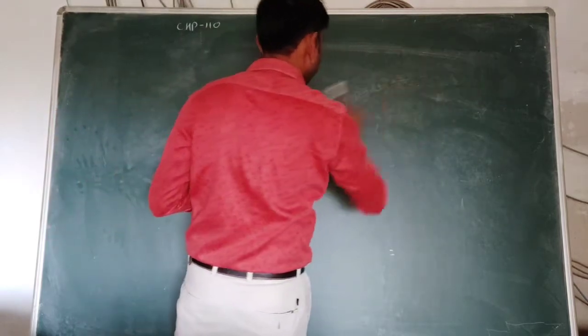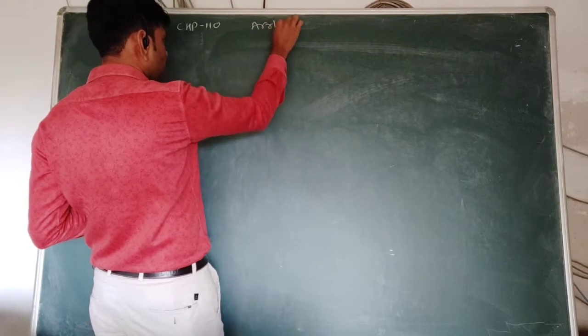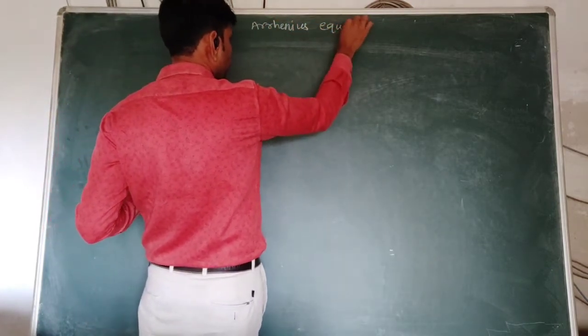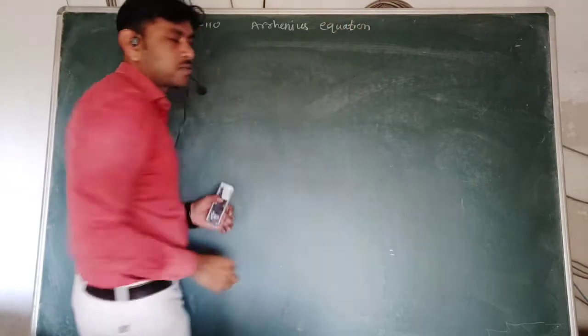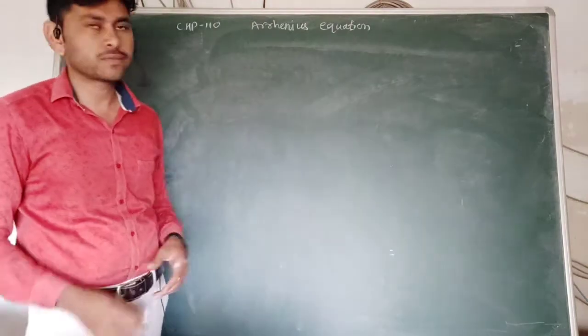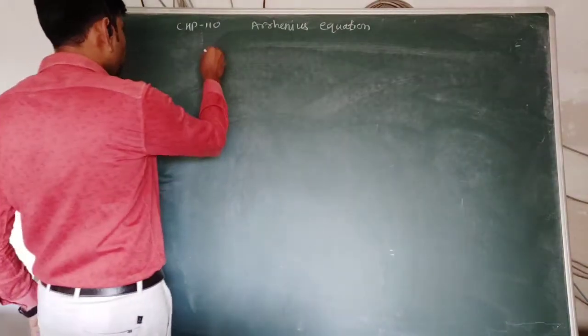So for the temperature dependence of rate of reaction, we have to discuss the related equation, that is the Arrhenius equation. Before that, Van 't Hoff showed that